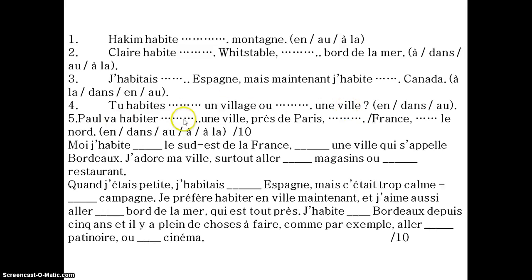Paul va habiter dans une ville. He's going to live in a town, près de Paris, en France, dans le nord. So en France, because we've got a place, and dans le nord in the north. Okay. So for the second section, moi j'habite dans le sud-est de la France, in, literally in the place, dans une ville, in a town, qui s'appelle Bordeaux, which is called Bordeaux.